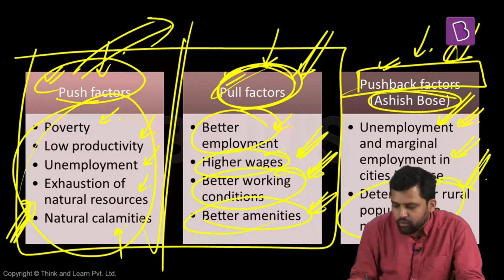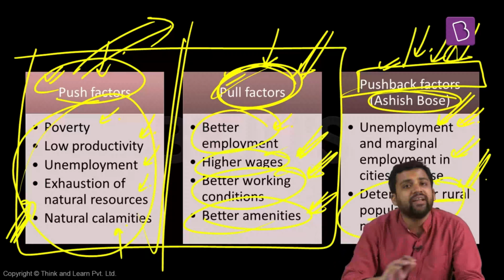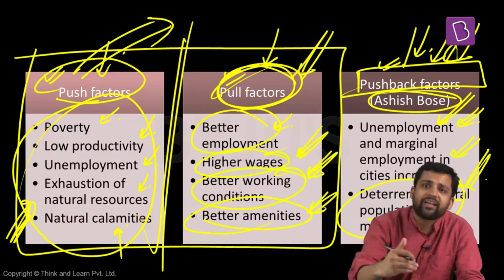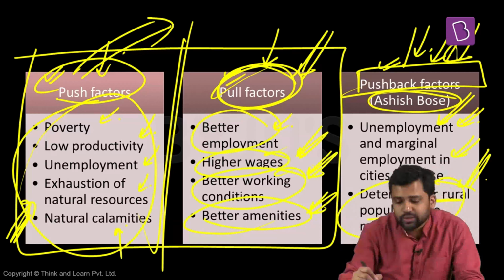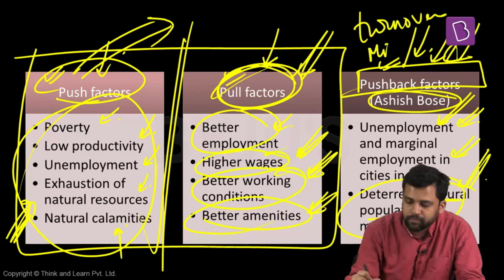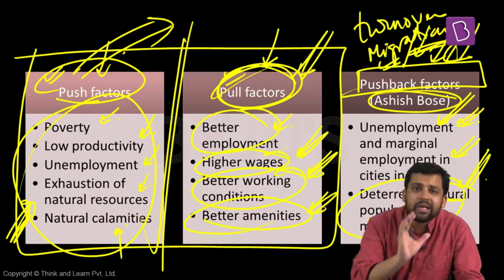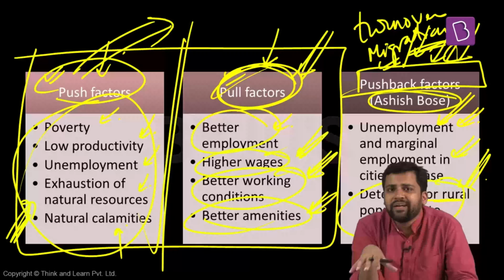So it also becomes a deterrent for the rural population to migrate. So these factors are called pushback factors. And in the case of India, it has been observed that many times a high proportion of people return to their place of origin within 1 year of their migration. So they migrated from rural to urban area, but within 1 year of their migration, they are again back. It is also referred to as turnover migration. So these are the different factors which lead to migration.